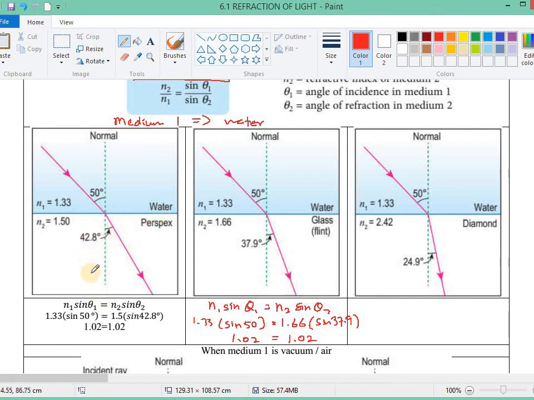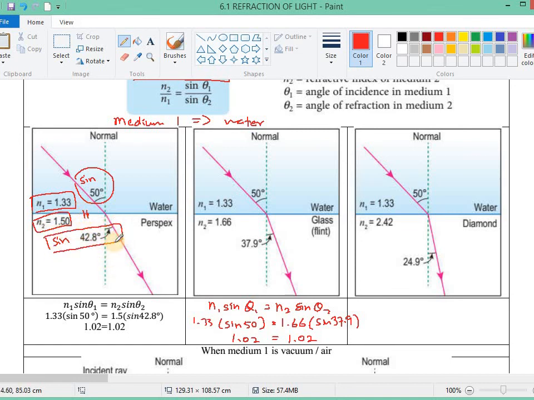So for the first one we calculate and we get 1.02. That means n1, 1.33, times the sine of 50 degrees equals n2, 1.5, the refractive index of perspex, times the sine of 42.8 degrees.